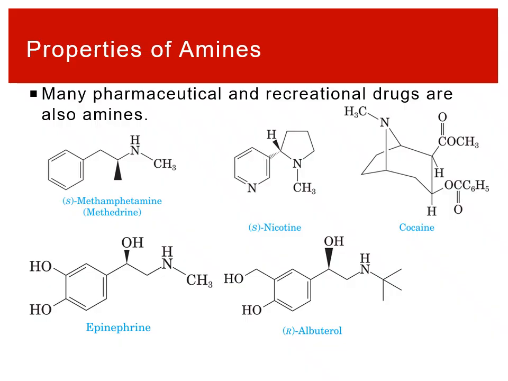More usefully, amines also make up a large portion of drug compounds, both pharmaceutical and recreational. They tend to feature nitrogen atoms somewhere in them. So organic molecules containing nitrogen, everything from, say, methamphetamine has the amine. Nicotine has 2 amines in there. Cocaine, albuterol, an asthma drug, epinephrine, a wide variety of applications, stimulants, depressants, still feature nitrogen atoms in them.